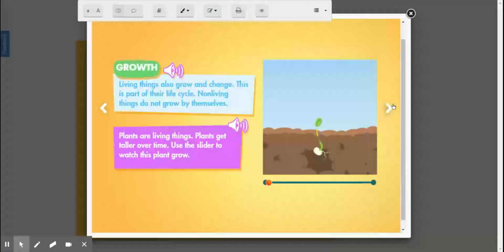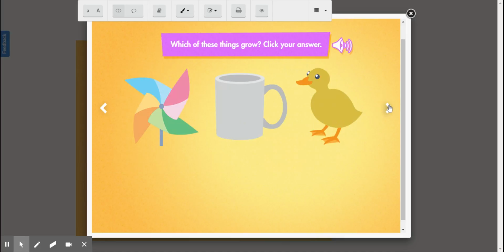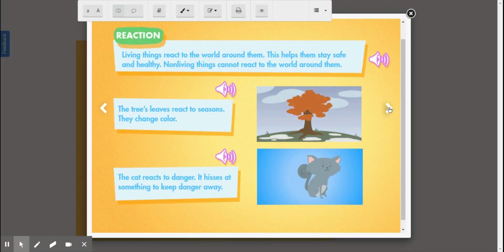Growth. Living things also grow and change. This is a part of their life cycle. Non-living things do not grow by themselves. A plant is a living thing. Plants get taller over time. And now it is a fully grown plant. Which of these things grow? A pinwheel, a cup, or a duck? Yes, good job. A duck grows. So is a duck or a baby chick living or non-living? It is living.